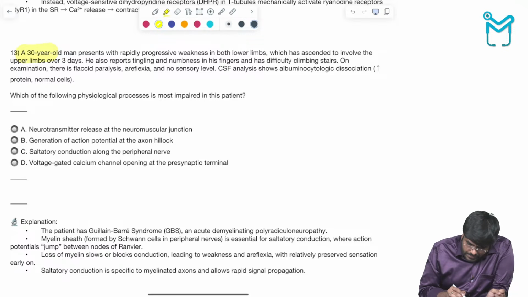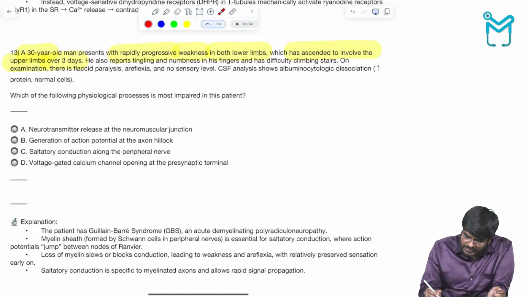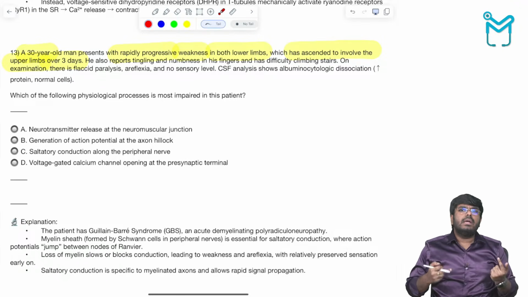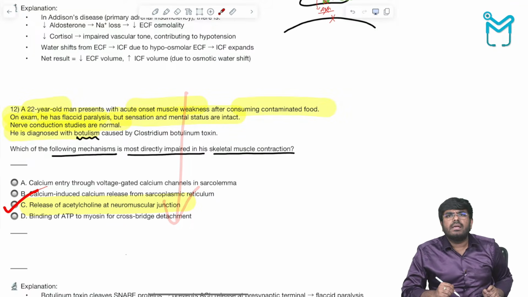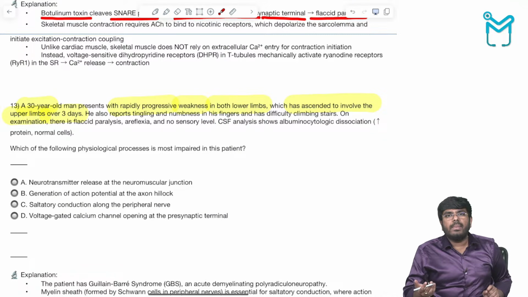A 30-year-old man presents with rapidly progressive weakness in both lower limbs, which has ascended to involve the upper limbs over 3 days. Okay, so it is a very classical case. The weakness started in the lower limbs and is ascending up, so it is ascending flaccid paralysis. Previously we discussed descending flaccid paralysis, that is botulism. But here I am talking about ascending flaccid paralysis, the Guillain-Barré syndrome.